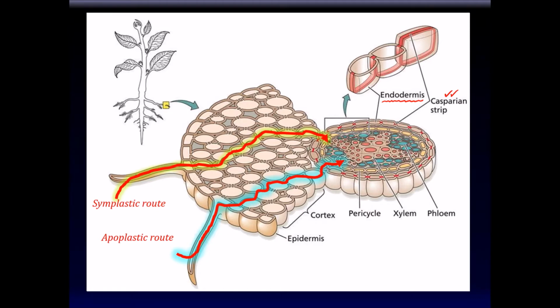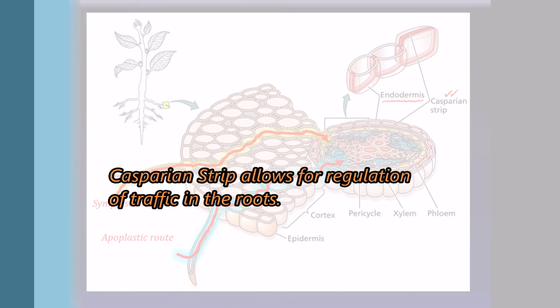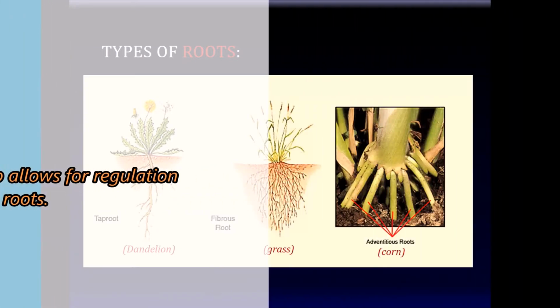So even though water and minerals come into the plant root either via the apoplastic or the symplastic route, when they get to the endodermis, they must necessarily go through the cells because there's nowhere around the cells because of this Casparian strip. Now this is important because this is the way a plant can regulate what comes in and out. Now there are different types of roots.